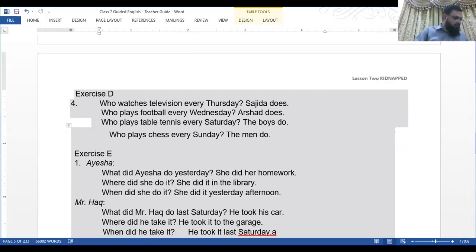So, where did he climb? He climbed in the park. When did he climb? He climbed it yesterday. Now you see, this is the solution given in exercise 1. That is A. Hashim climbed a tree in the park yesterday. So that is who, what, where, when. Now next is Aisha. We have a solution here at number 1. What did Aisha do yesterday?